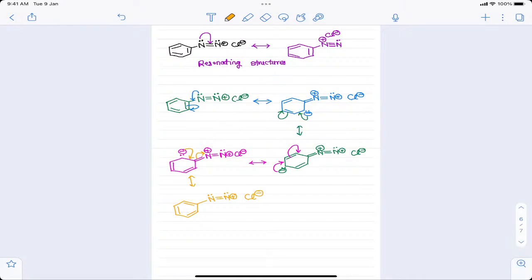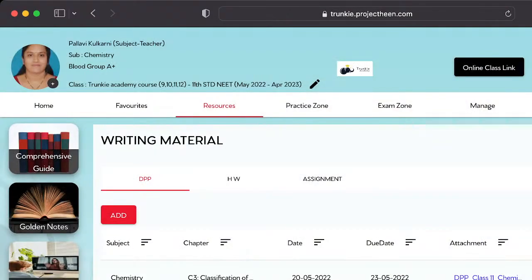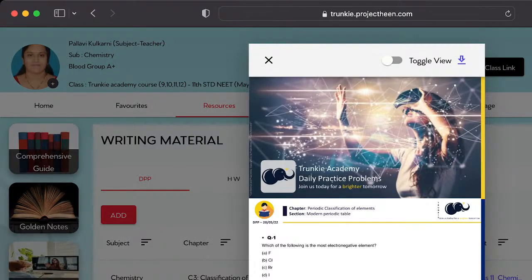And at the end, before ending the session, I'll just show you about daily practice problems, DPP. So this is a teacher's profile. Similar will be for students. You have to go to resources, then to writing material, where you will be able to see DPP, daily practice problems. You can download it. You will see all the questions over here and solve those questions in your notebook or on any paper. Just upload a picture of those solutions on the student portal, and then I will evaluate it and let you know about the suggestions wherever required.